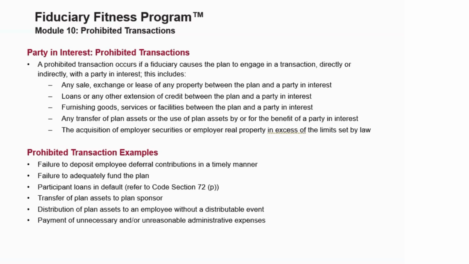Some examples of prohibited transactions include the following, and some of these are intuitive and some of them are not. Failure to deposit employee deferral contributions in a timely manner is considered a prohibited transaction. Failure to adequately fund the plan for participants in default is a PT. Transfer of plan assets to your plan sponsor is obviously a PT. Distribution of assets to an employee without a distributable event. Also, payment of unnecessary or unreasonable plan expenses is considered a prohibited transaction.